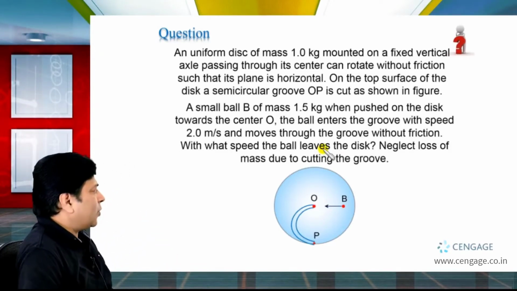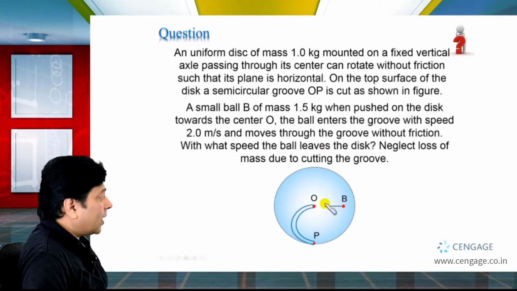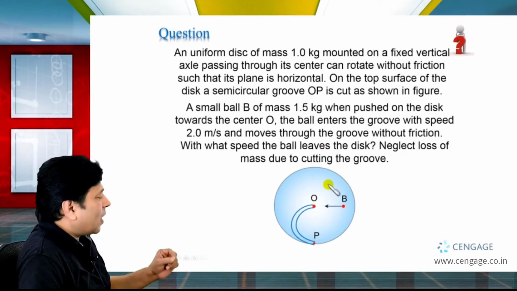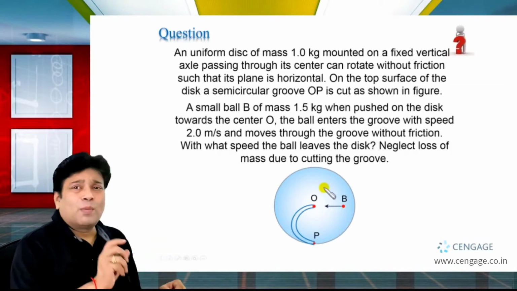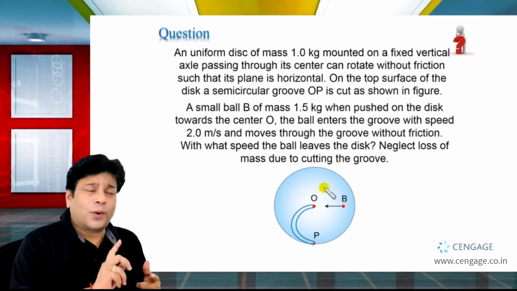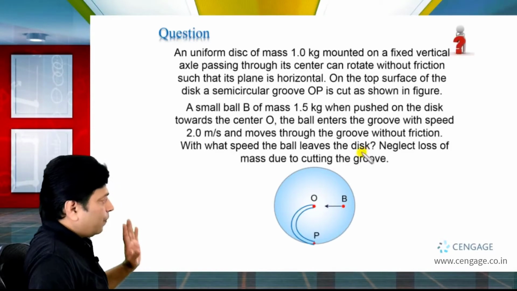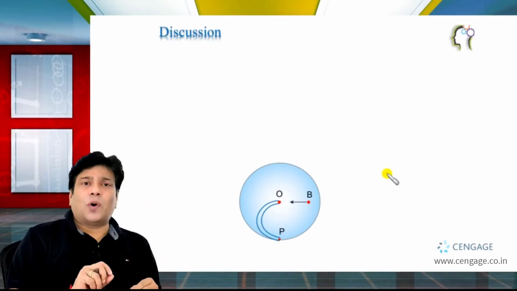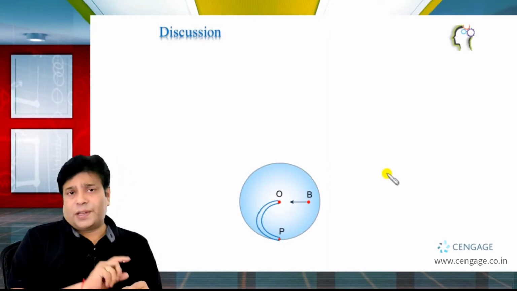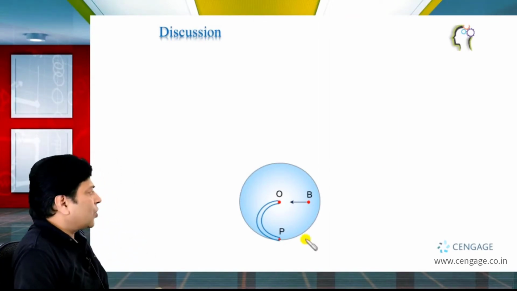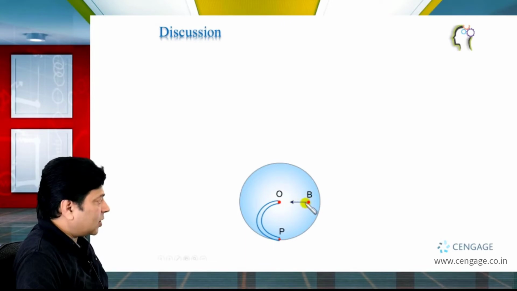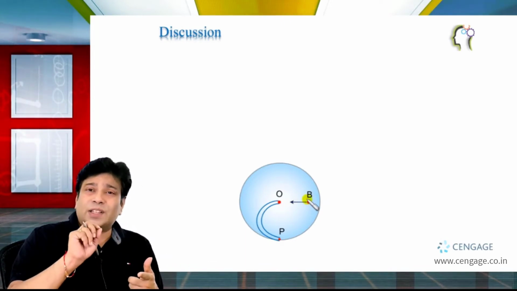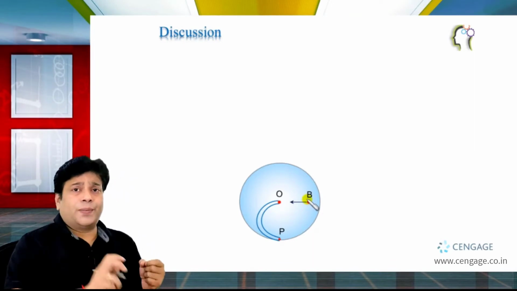Okay, and we need to neglect the loss of the mass due to cutting of the groove. That means we can consider this disk as a complete uniform disk having moment of inertia mr square by 2 about an axis passing through O. So let us analyze the situation. First of all, we need to identify our system. Our system consists of this disk and this ball. So here, first of all, let us assign system as ball and disk, right?